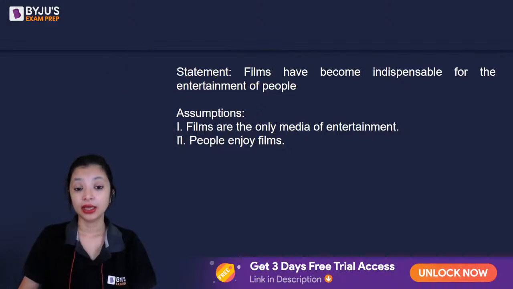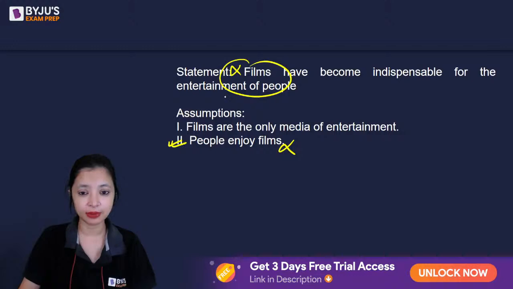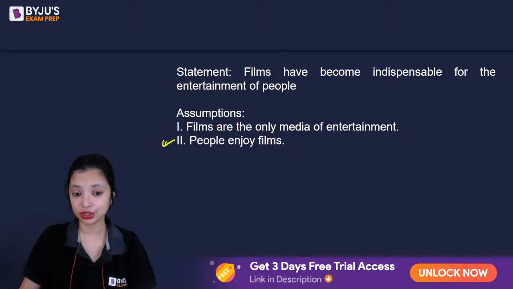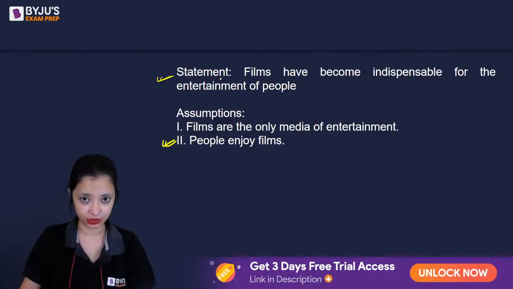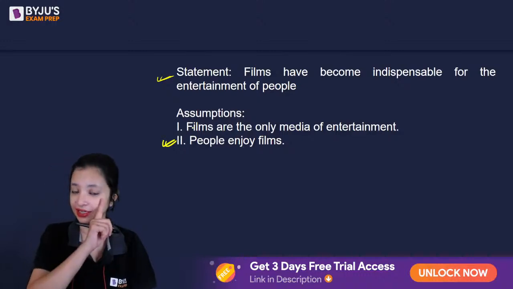If this is a correct assumption, then if this is proven wrong, this will also be proven wrong because this statement relies on this assumption. So, a correct assumption, if proven wrong, will also prove my statement wrong, will also negate my question, because my question relies on my correct assumption. It's my foundation. Assumption is the foundation of your statement.